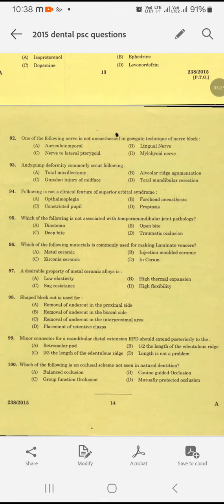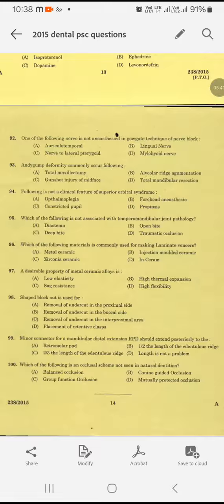Question number 95. Which of the following is not associated with temporomandibular joint pathology? Midline diastema, open bite, deep bite, traumatic occlusion. The question is very easy. Answer is also easy. Midline diastema doesn't have association with TMJ disorder. Option A will be the answer.